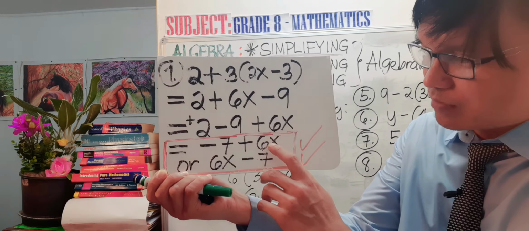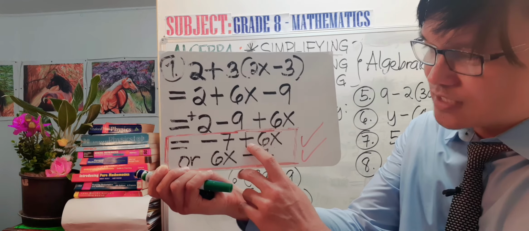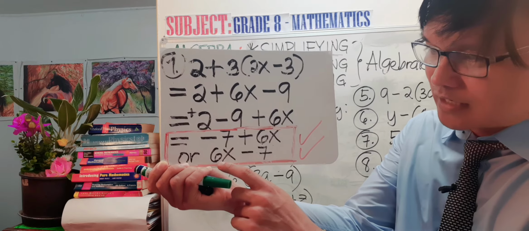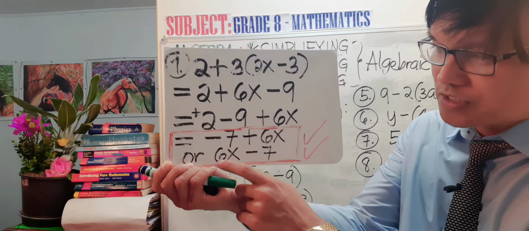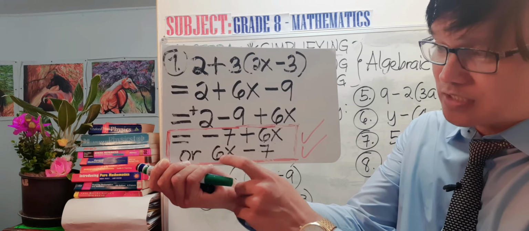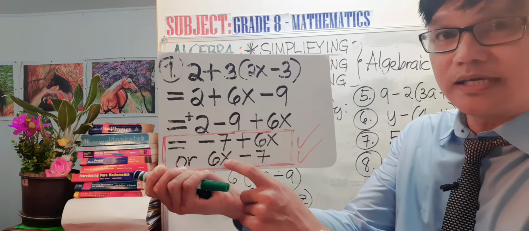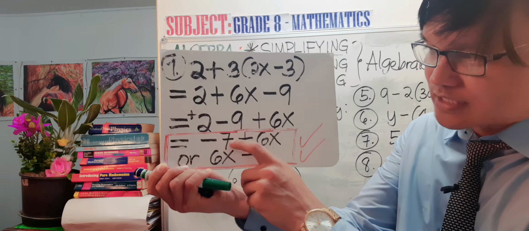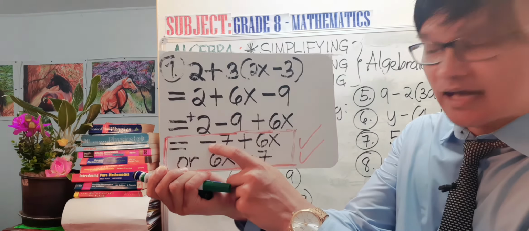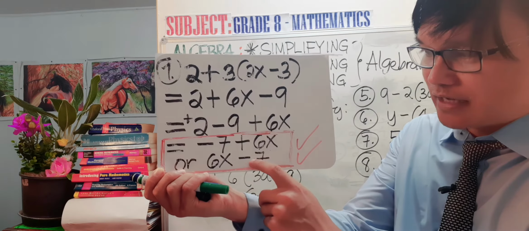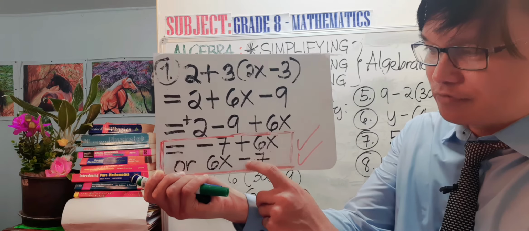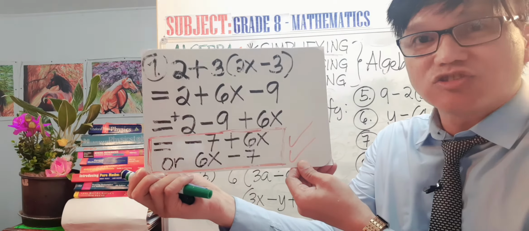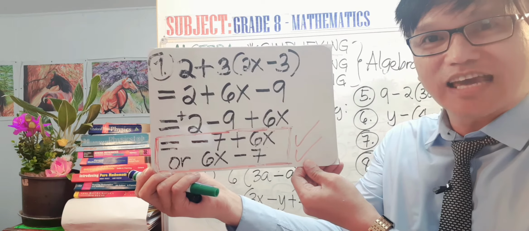If you notice, our 6x here has a positive sign, and when you rewrite it, writing it first, it is also positive 6x, or just simply 6x. And the next one, 7, has a negative sign, so negative 7. So that is now the working out. Please check your work. I hope that we have the same answer.